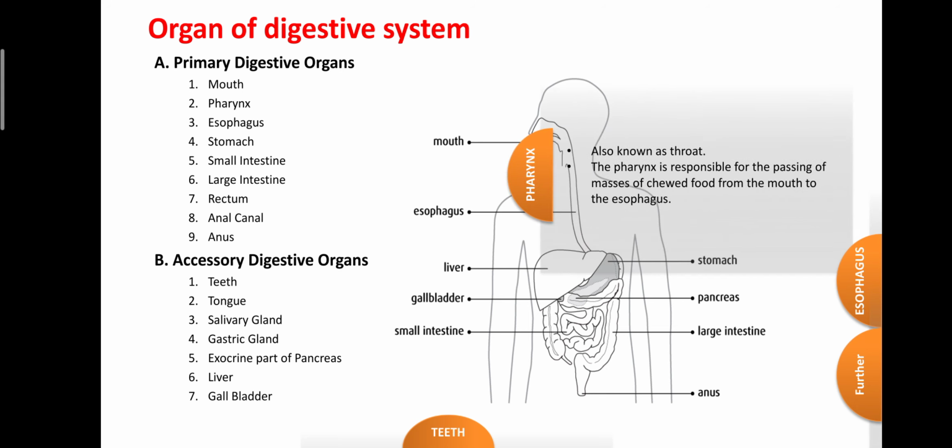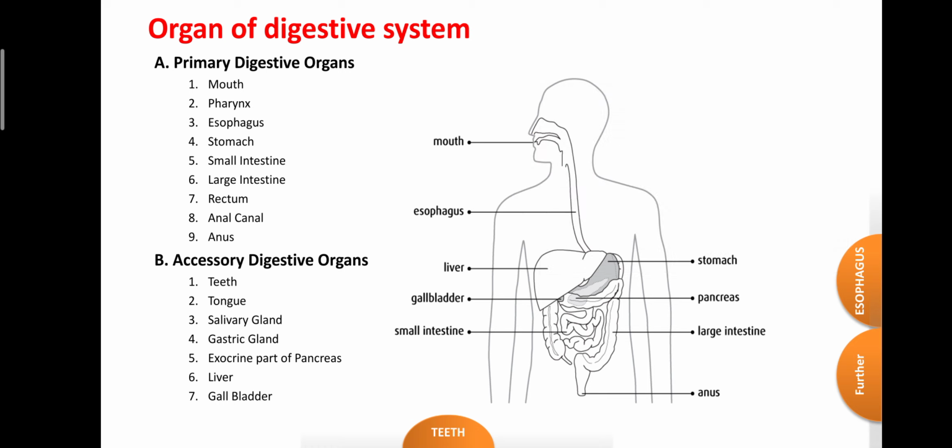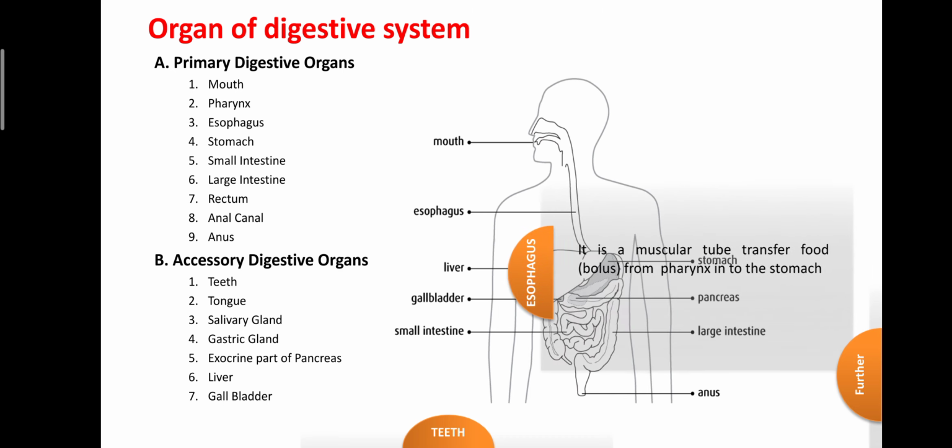Pharynx is also known as the throat. The pharynx does not have much secretion required for the digestion of food, but it acts as the passage to move the food from the oral cavity into the esophagus. That's why it is present between the oral cavity and esophagus. Then the esophagus is a muscular tube. It connects to the stomach and plays an important role in the passage of the food from the oral cavity into the stomach.